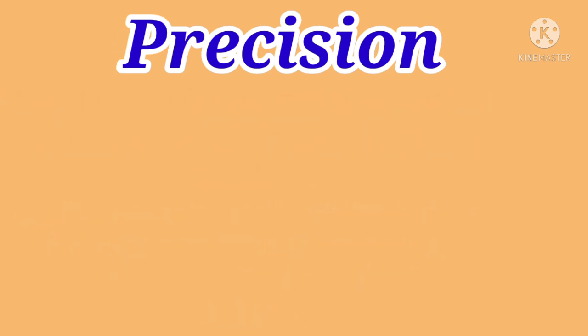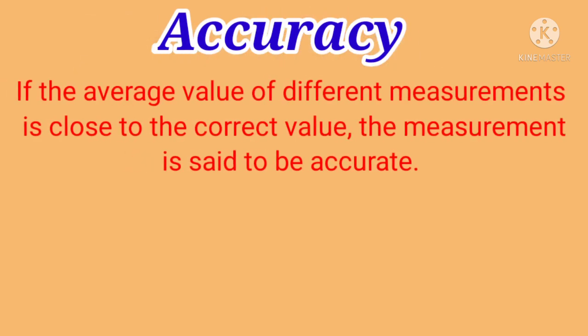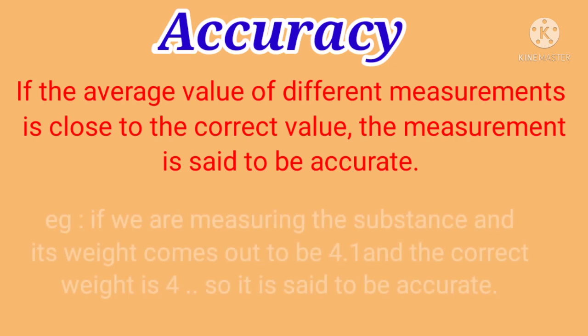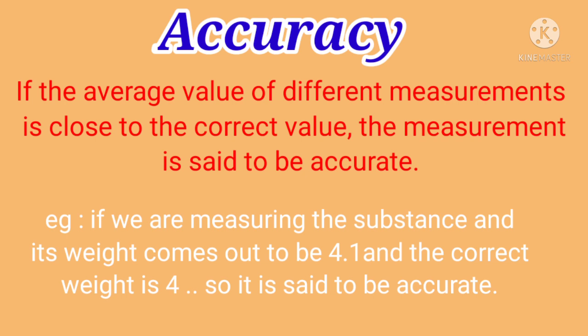Next is accuracy. If the average value of different measurements is close to the correct value, the measurement is said to be accurate. For example, if we are measuring a substance and its weight comes out to be 4.1, but the actual correct weight is 4, the value 4.1 is very close to the correct value. So we can say that the value is accurate.